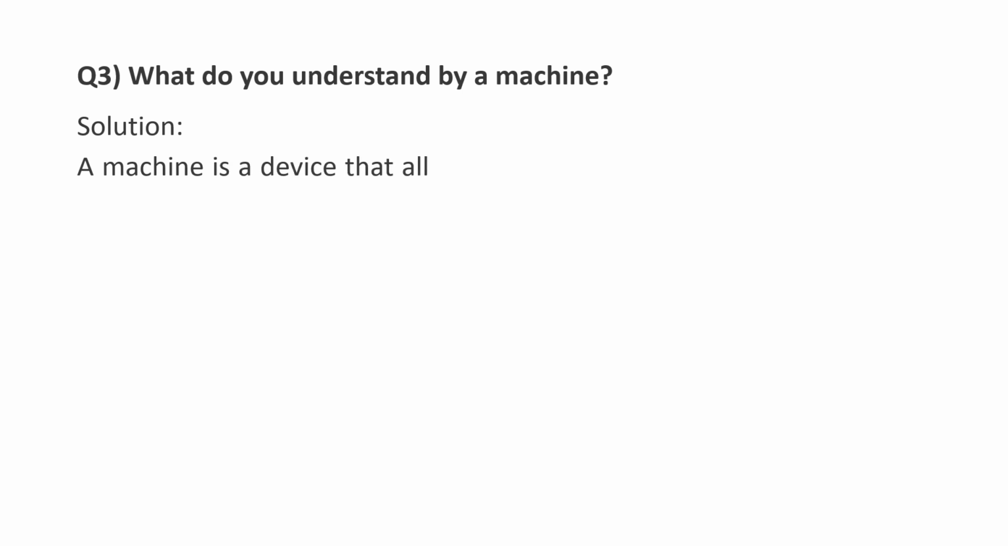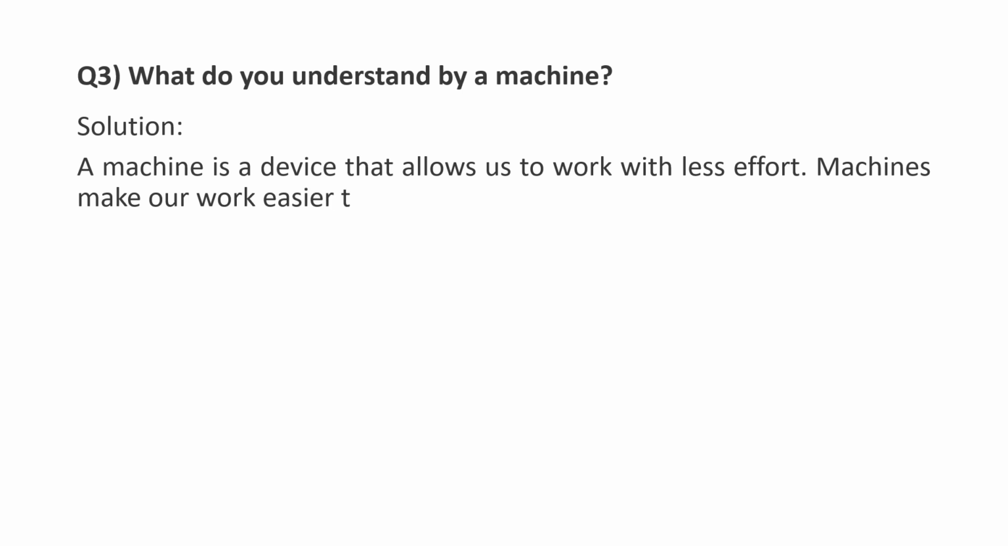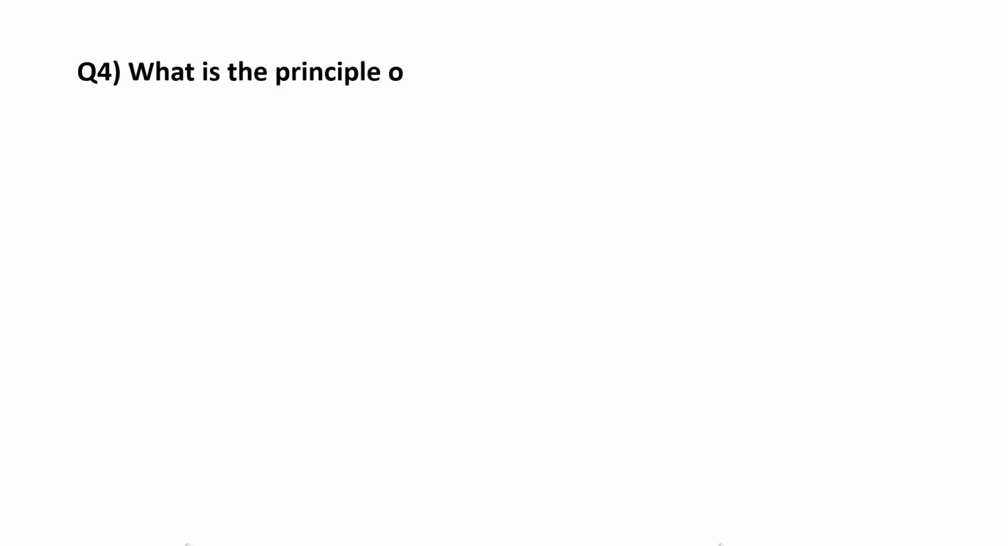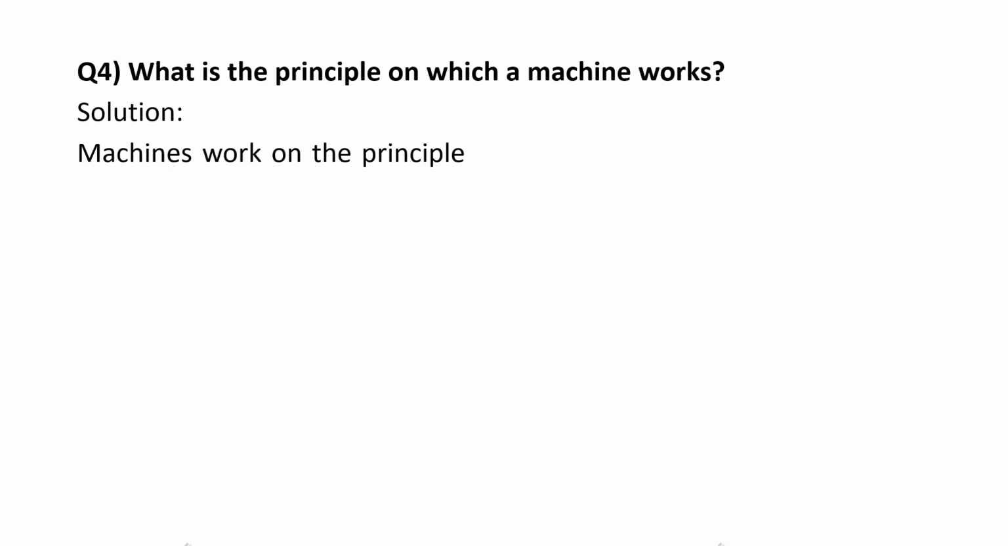What do you understand by a machine? A machine is a device that allows us to work with less effort. Machines make our work easier to do and give us comfort. What is the principle on which a machine works? Machines work on the principle that the work output of a machine is equal to the work put in.